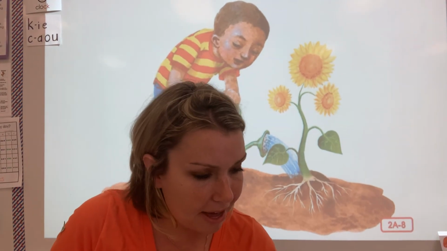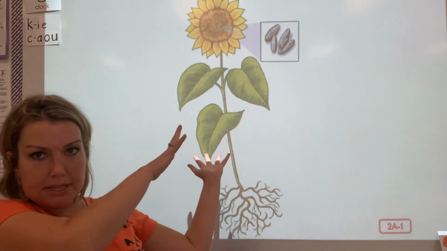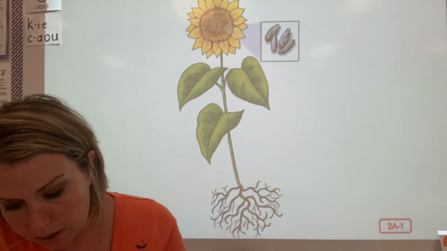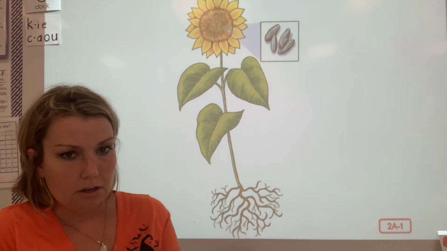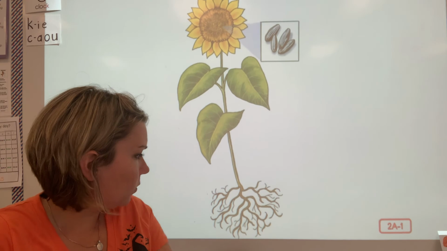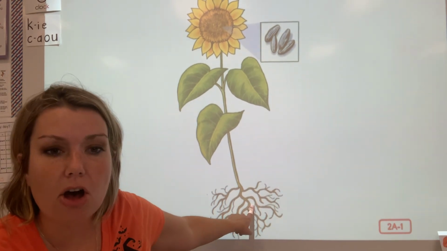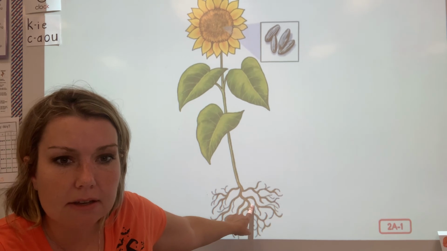So I'm going to go back to my original picture and ask you some questions. Okay. Look at this picture. It's going to help you. So, let's think. What is this part of the plant called? Who can tell me?